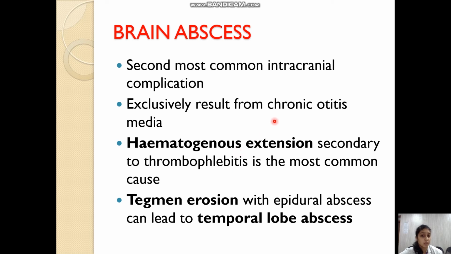Cerebrum is more commonly involved than cerebellum, and whenever there is formation of a brain abscess, there will be permanent neurological sequelae. Hematogenous extension can occur due to thrombophlebitis, or a temporal lobe abscess can also be formed by the erosion of the tegmen tympani or tegmen antri.